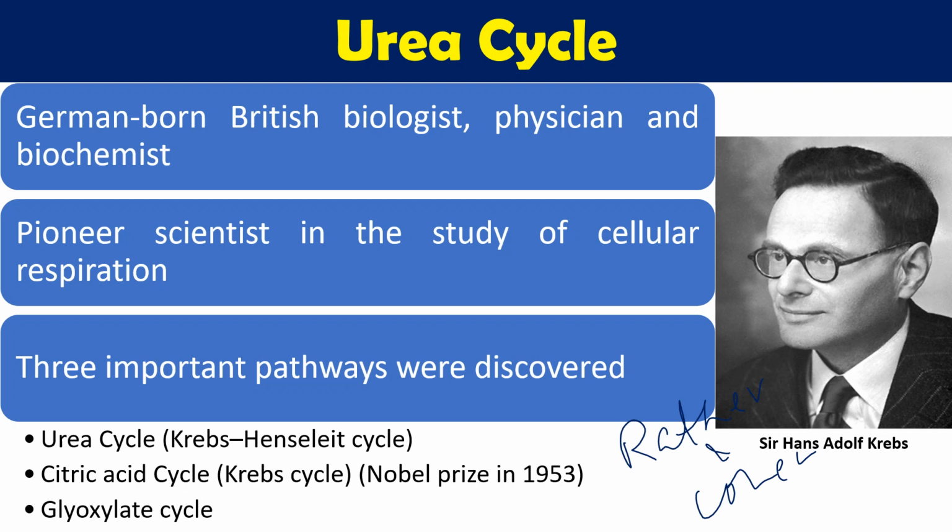So these are the three important pathways given by Sir Hans Krebs, and this is the first cycle which was given by Hans Krebs. That's why it is normally known as the Krebs-Henseleit cycle. But whenever we talk about the Krebs cycle, we normally mean the TCA cycle.